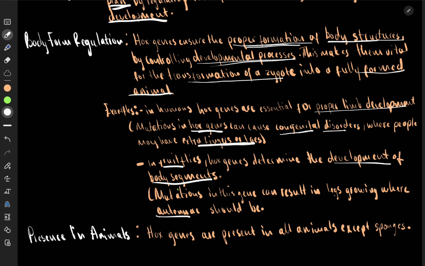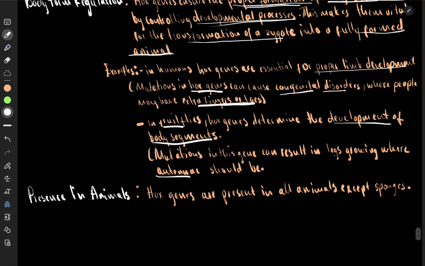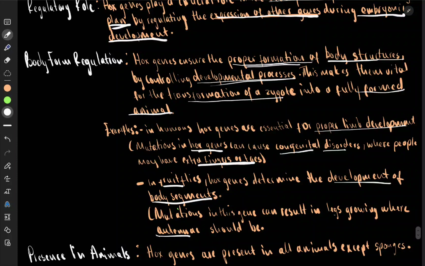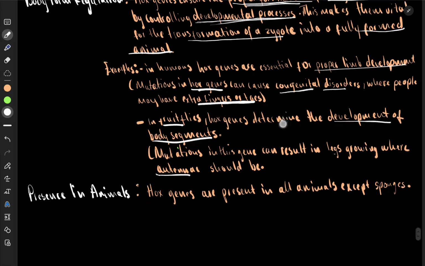So we saw that they're essential for proper limb development in humans and for development of body segments in the right place in fruit flies. Now we've seen the problem. If this doesn't happen in humans, you may have too many fingers or toes. So these are the Hox genes. They ensure the proper formation of body structures. How? By controlling the development process.